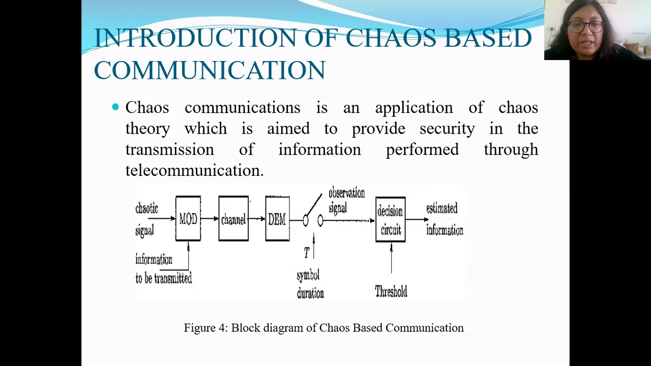And this is the basic diagram of communication in which we use the chaos waveform generated by the Colpitts oscillator, and this waveform is used for communication purposes. It is a very hot topic in recent years, in which we use modulation, then channel, then demodulation. At the demodulation, we use the synchronization process and a decision circuit, in which we compare against a threshold voltage and give the estimated information.